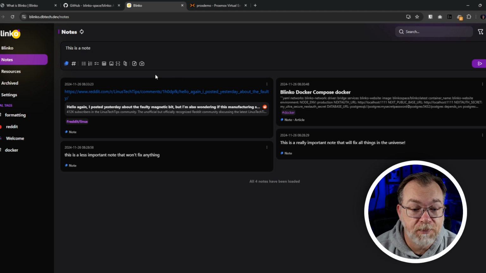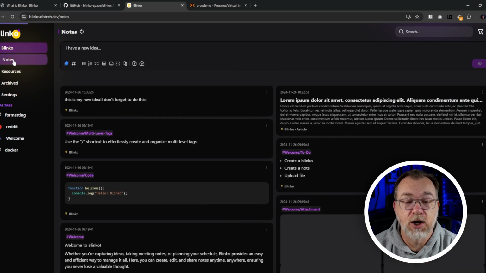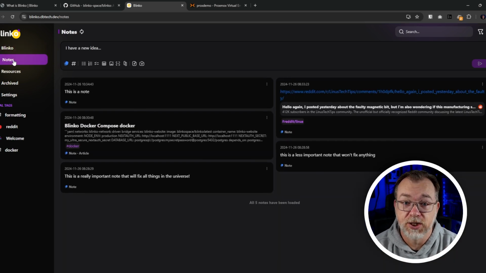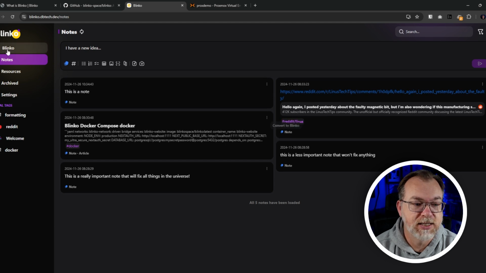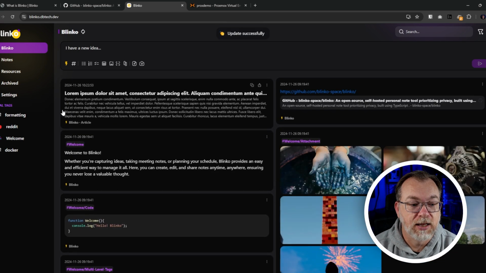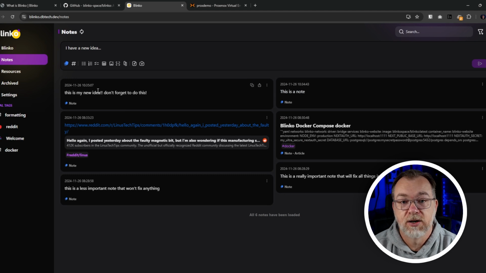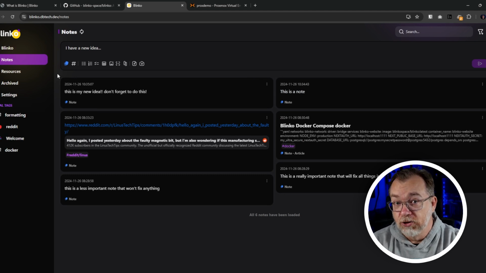We're going to make this a note. And we're just going to say, now we've got this note. So we can see that these are categorized differently. Blinkos and notes are separate pages. They are exclusive from each other. You can, however, convert them. Let's say I've got this super important new idea that I want to turn to a note. You can literally just come over here to the little lightning bolt and click it, and right there now it's converted to a note. So that's kind of the general gist of this.